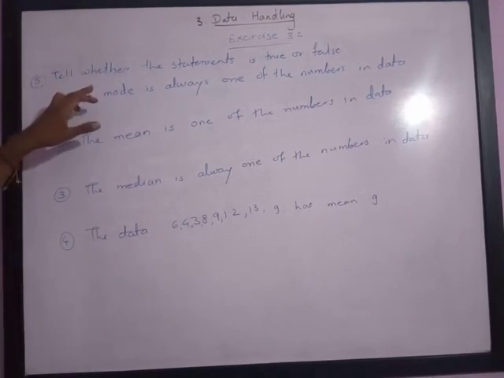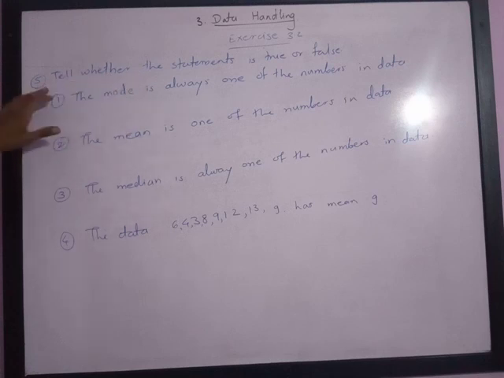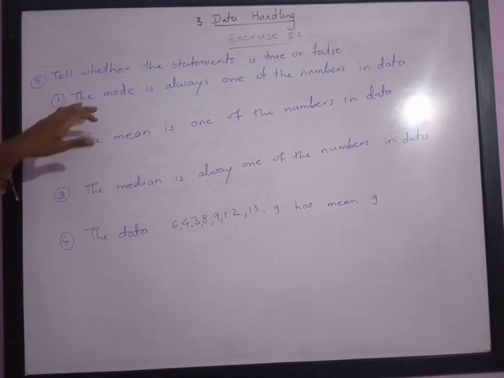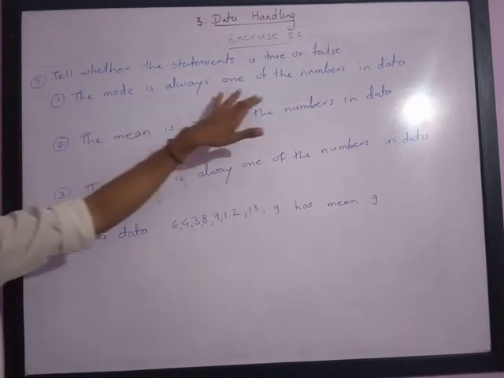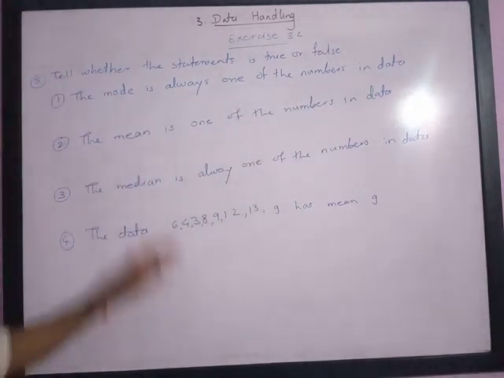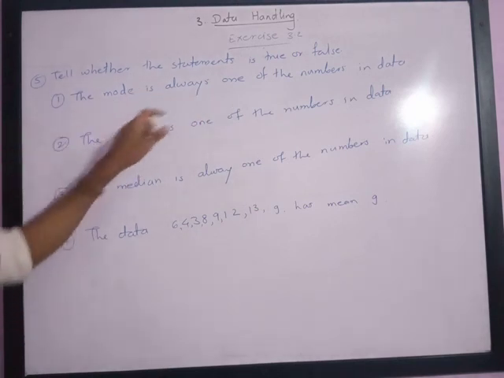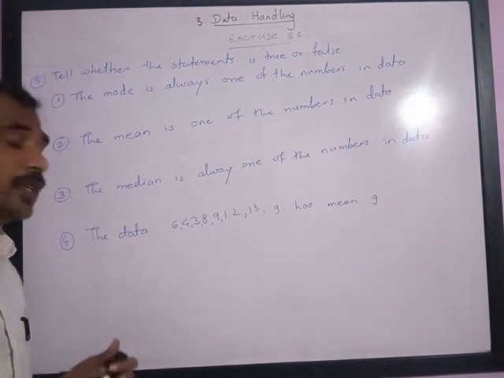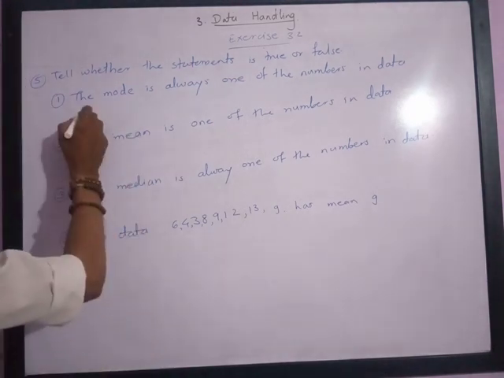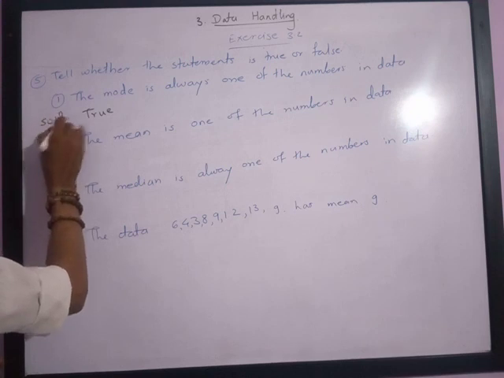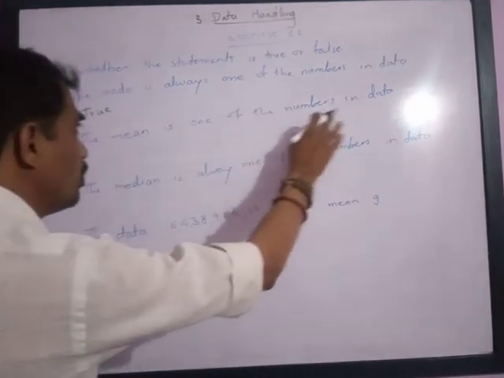Next question in exercise 3.2, the fifth question. Tell whether the statement is true or false. In that, the first is: the mode is always one of the numbers in the data. So if you arrange the data, the maximum repeated number will always be a number from the data. Hence this statement is always true.